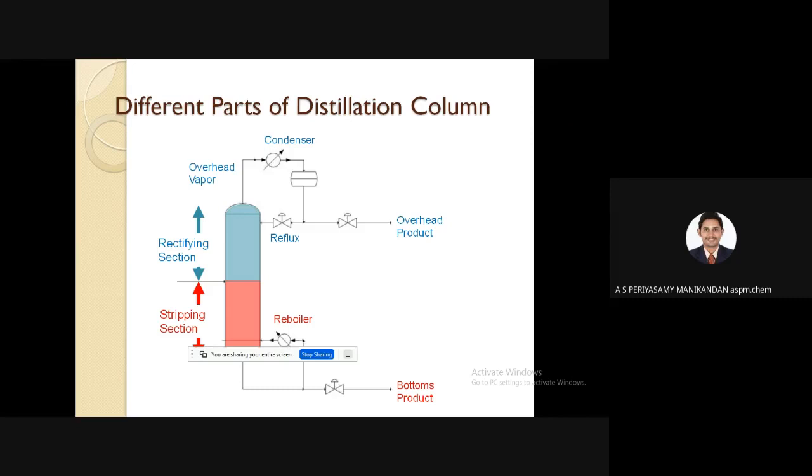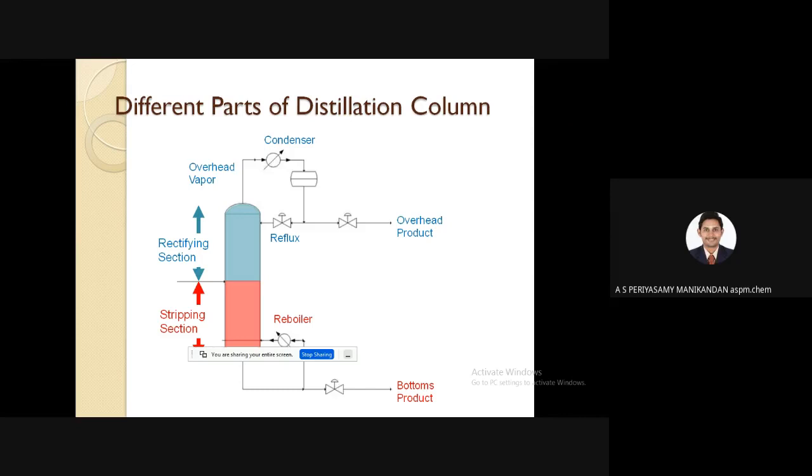If you add heat, what happens? The liquid starts vaporizing, and those vapors go to the top of the column. Then that vapor is condensed in a condenser, and finally you can collect the product. The component which is less volatile will stagnate and go to the bottom of the column.